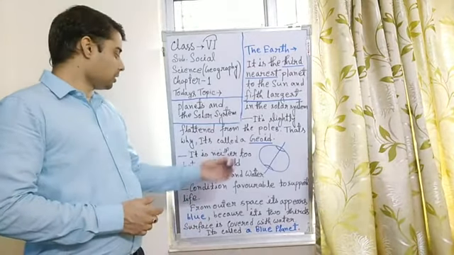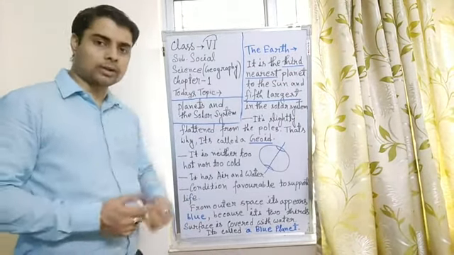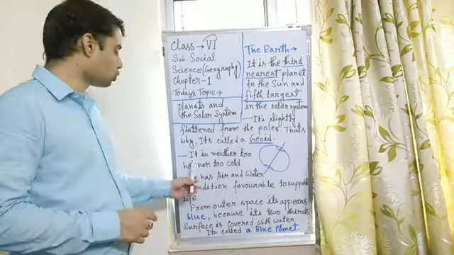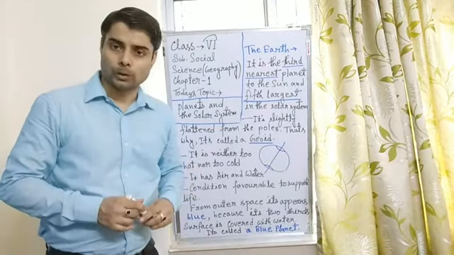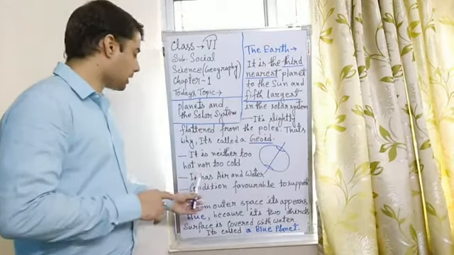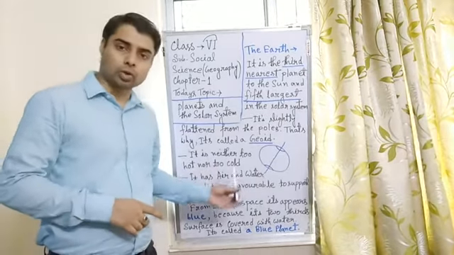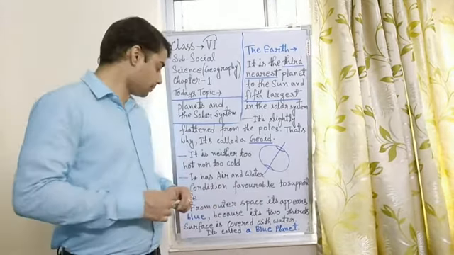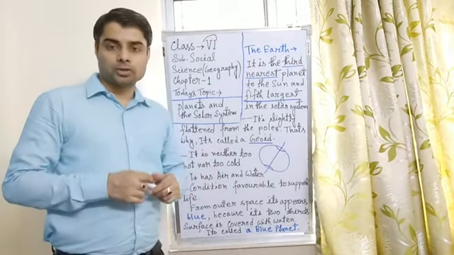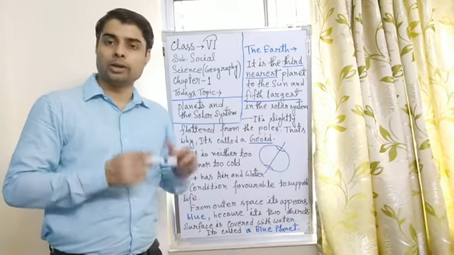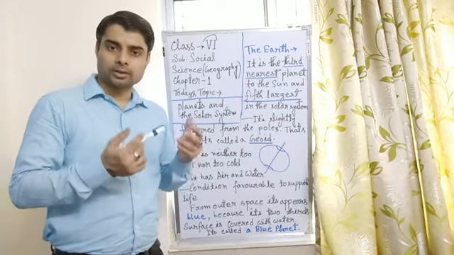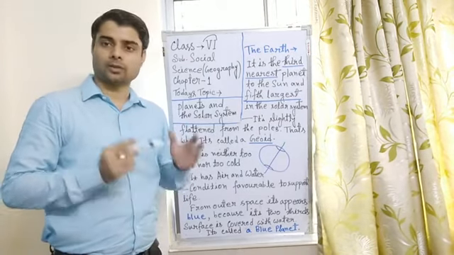So these are the features. Another important thing is that it is neither too hot nor too cold. That's why it has air and water. The most important thing to live that we receive from the air is oxygen.